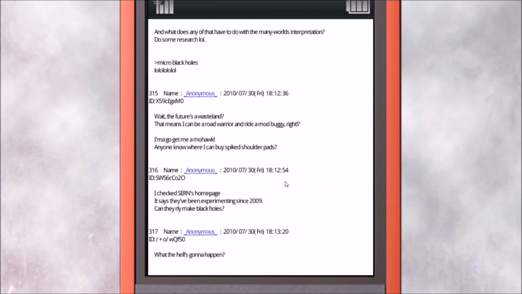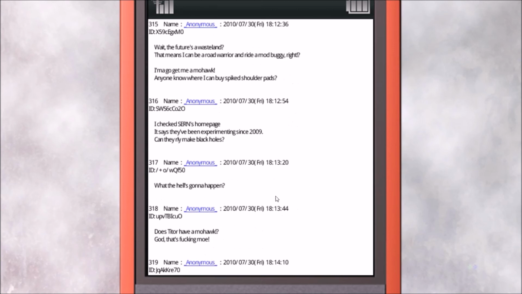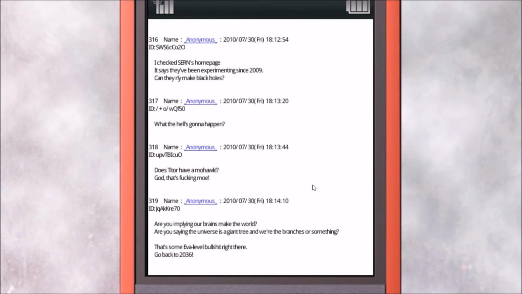Oh my gosh. Check Sam's Holden page. Said they've been experimenting since '09. Can they really make black holes? What the hell is going to happen? Decided to have a mohawk? God, that's my way. What the hell? You implying our brains make the world? You saying the universe is a giant tree and we're the branches or something? That's some evil level BS right there. Go back to 2036.